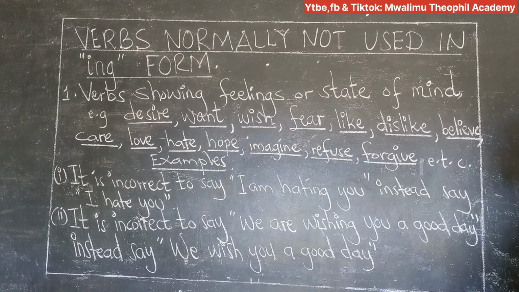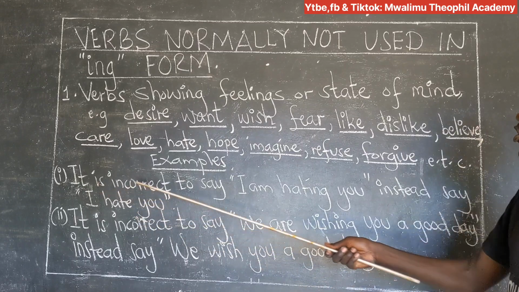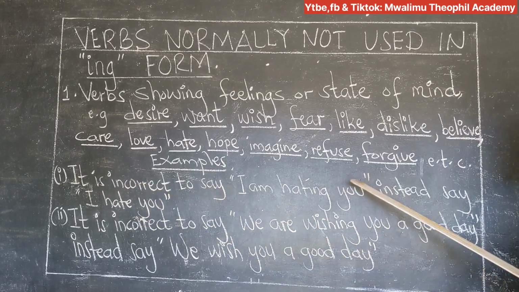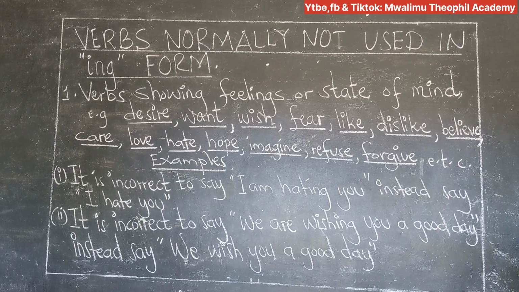etc. We have examples of sentences showing these verbs being used with the ing form, meaning the incorrect form, and the correct way of saying them. Number 1, it is incorrect to say, I am hating you. So don't say I'm hating you. Instead, say, I hate you. Number 2, it is incorrect to say, we are wishing you a good day. Instead, say, we wish you a good day.